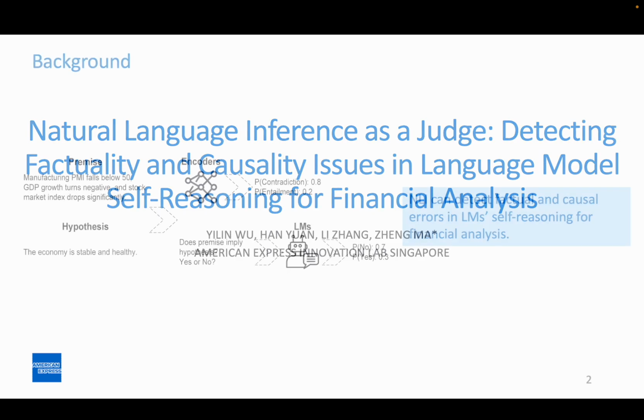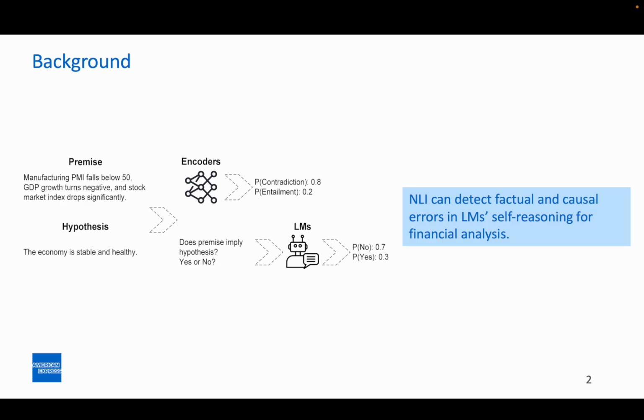Hence, we need a robust mechanism to detect factuality and causality issues that may emerge in the self-reasoning process of LMs. Here, we analyze the feasibility of using NLI as a judge to automatically detect such issues.